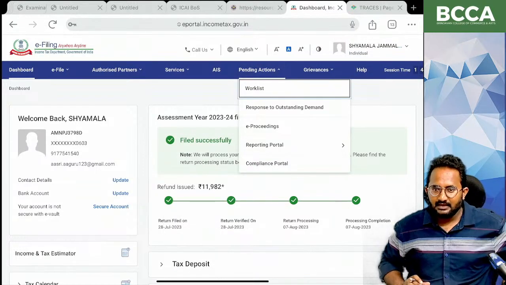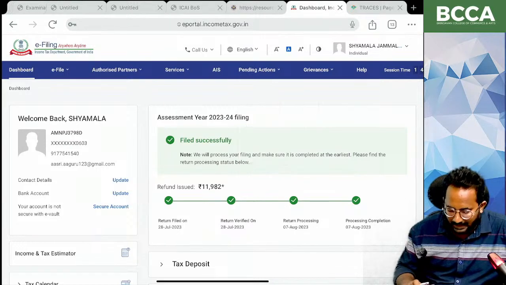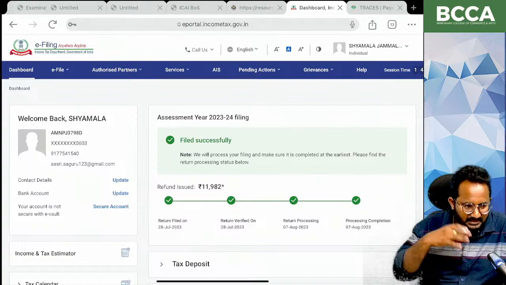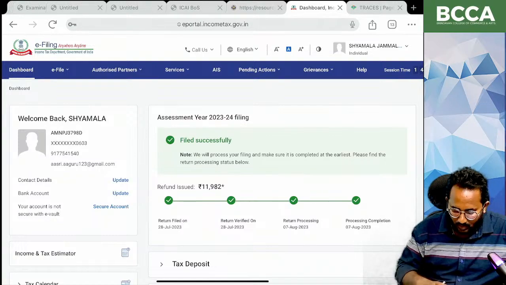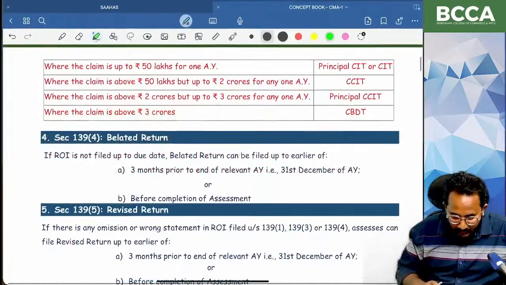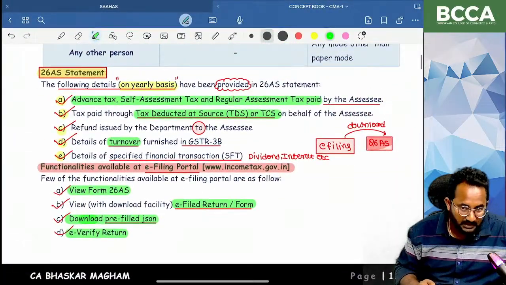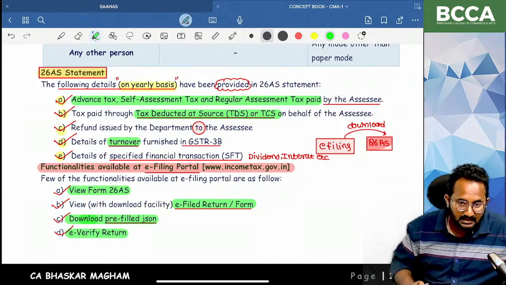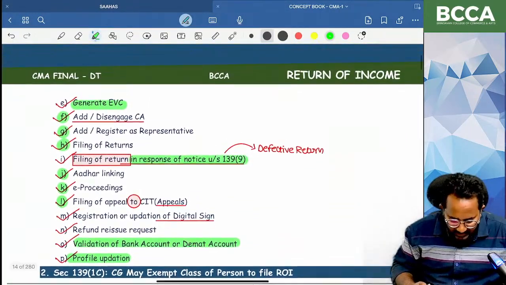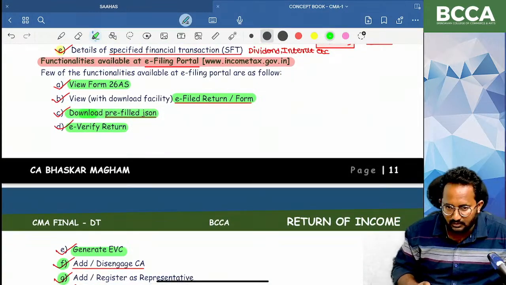This is not a practical session of return filing, just my theoretical discussion. Maybe you can remember the following points: these are all the functionalities available in the e-filing website. If you have done your practical training, you definitely know these things. Otherwise, no issue. Maybe you will get this question, and you need to write these functionalities, no problem.